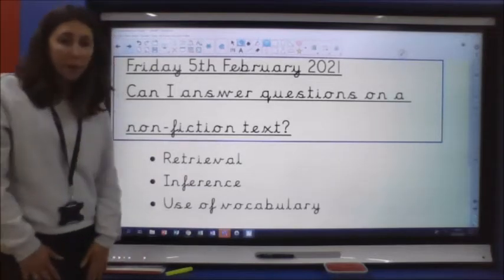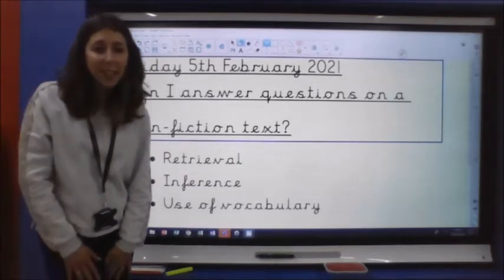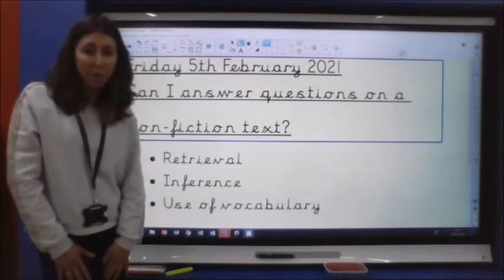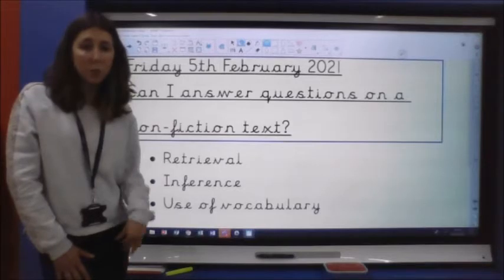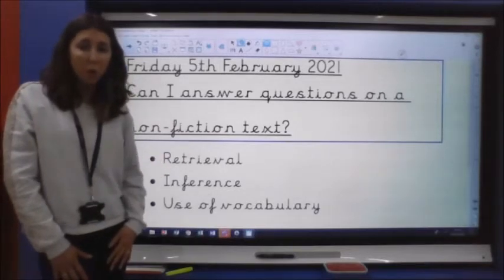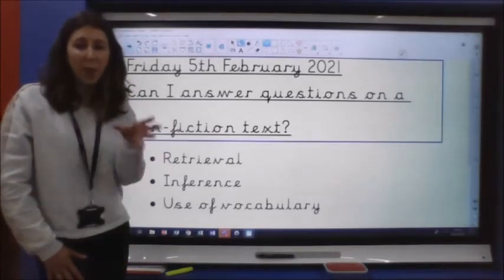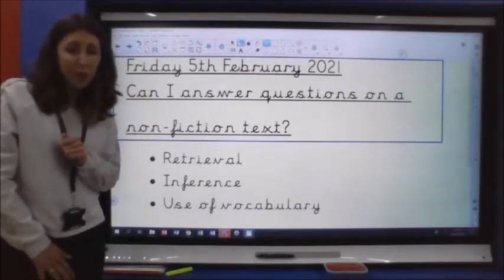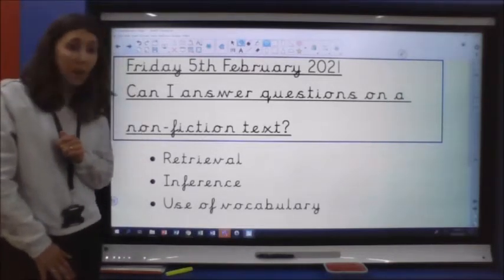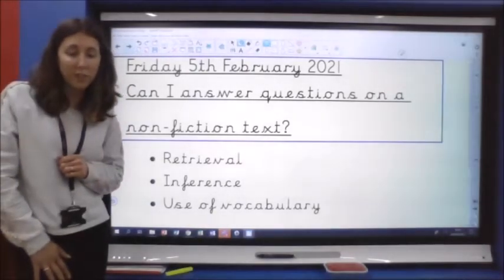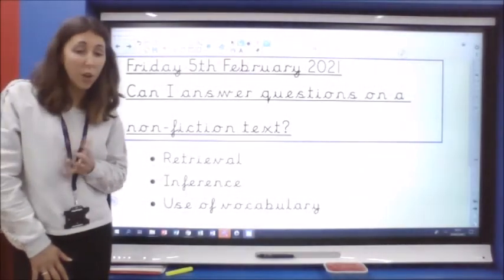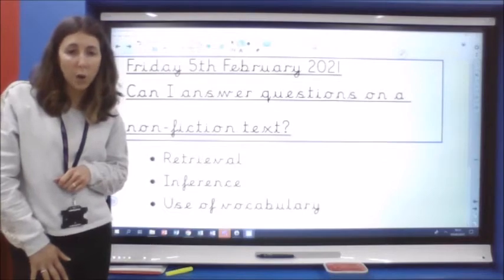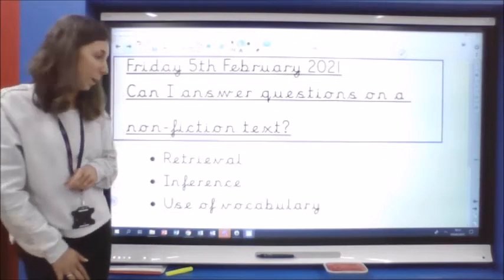What's really good about this non-fiction text is that it links really well with what we've been thinking about in science. In science, when we were in school last half term, we thought about this specific topic and you've been thinking about it during your home learning. So lots of the key vocabulary in our text today is hopefully going to be words that you've already got a really good understanding of, which will hopefully help you to answer the questions really well today.